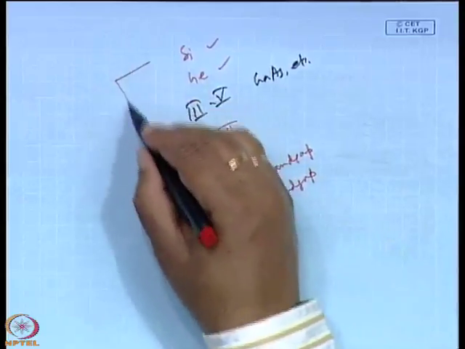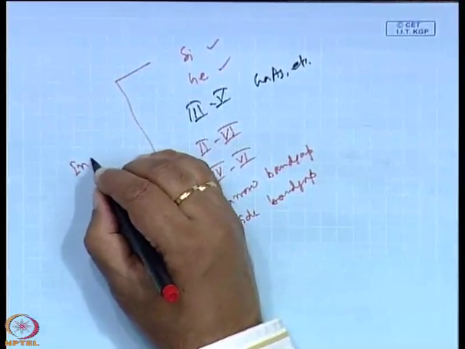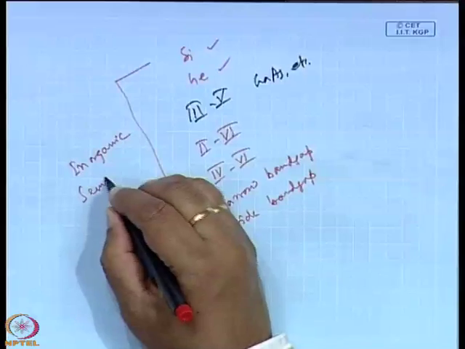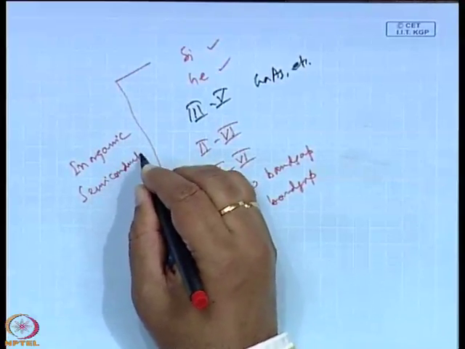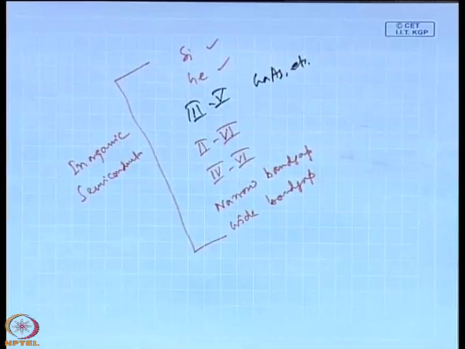So these are the conventional semiconductors, which are mostly inorganic in nature, inorganic semiconductors.